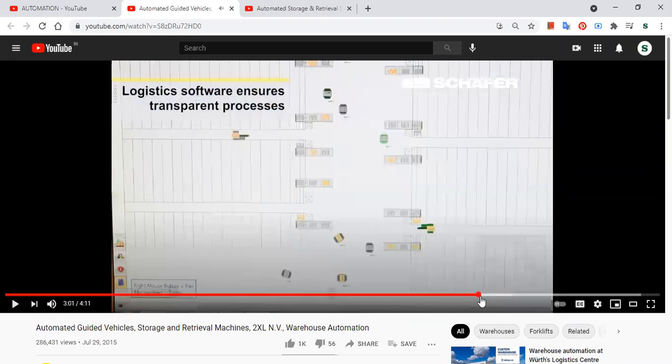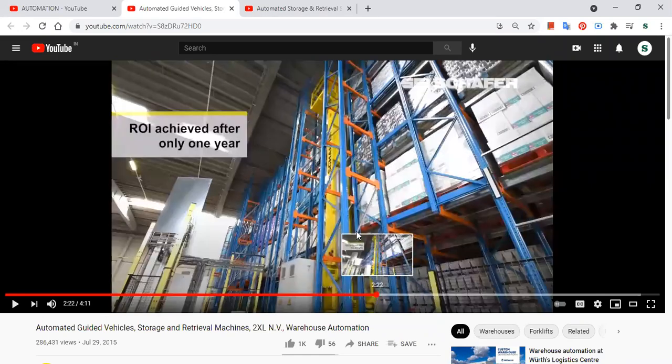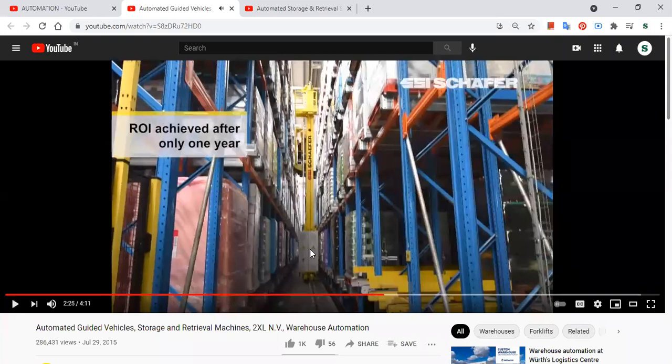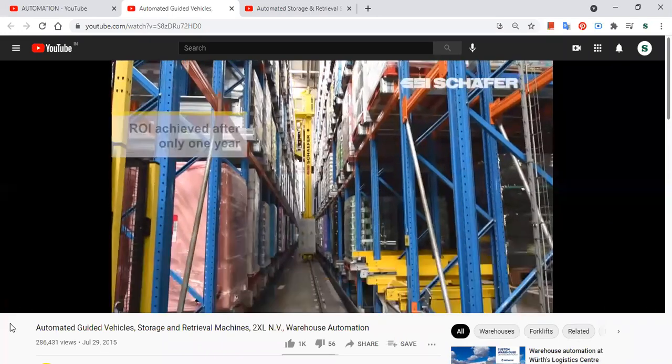You want me to show that again, or was it clear how that storage retrieval machine is able to store that? You see, that is your storage retrieval machine. Okay, SR machine is what we are calling it.